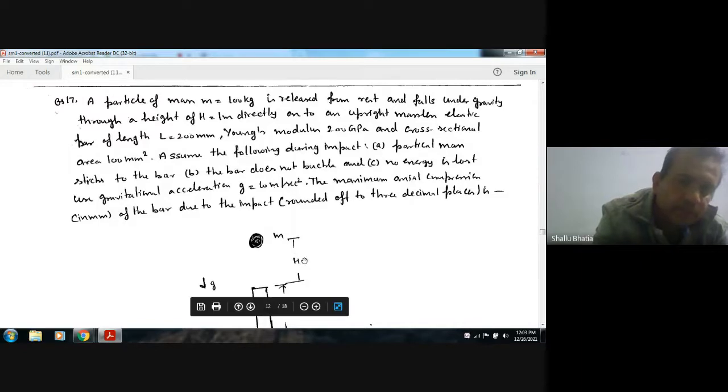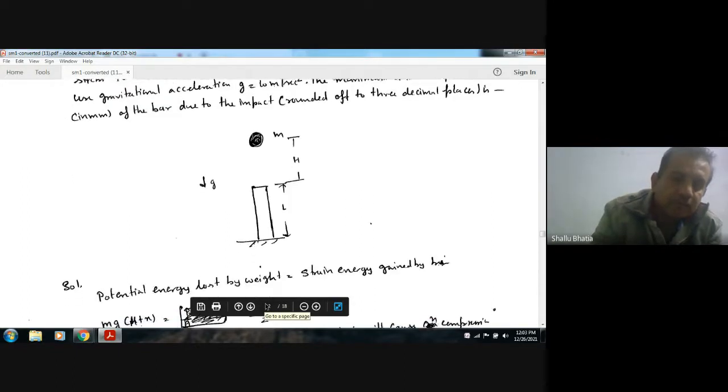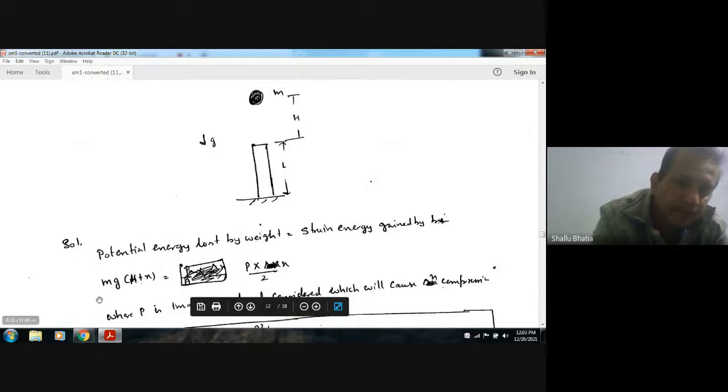So its potential energy is being lost, and as no energy is being lost, this potential energy is converted into strain energy of the bar. So the potential energy lost is mg(h plus x).